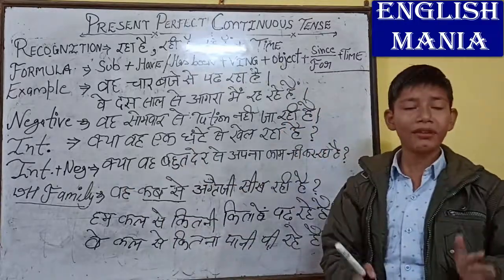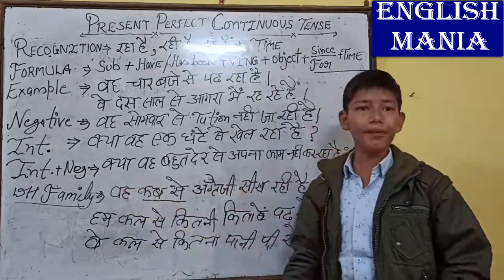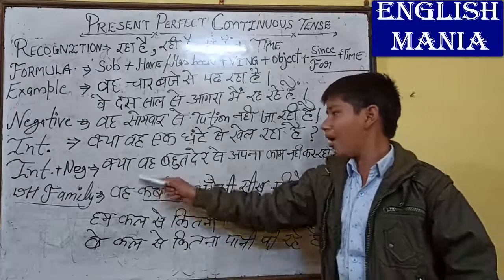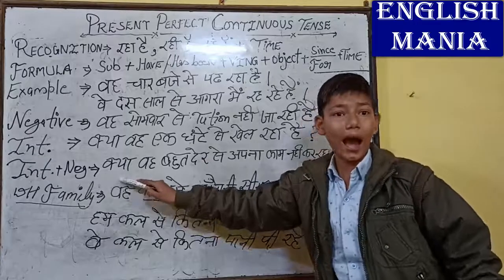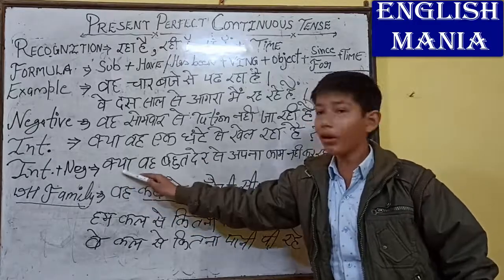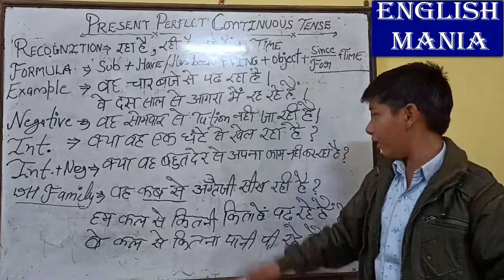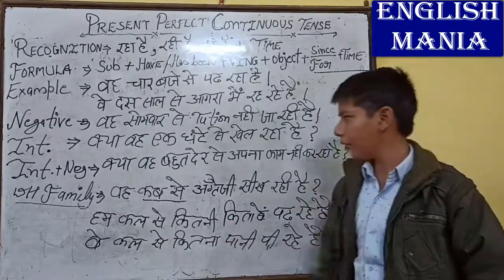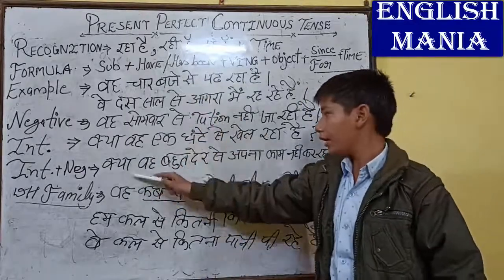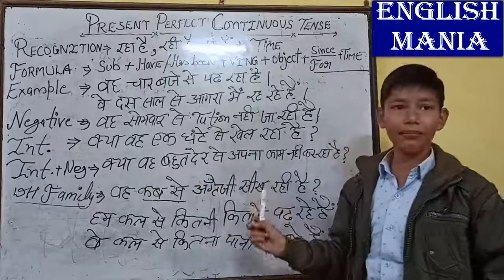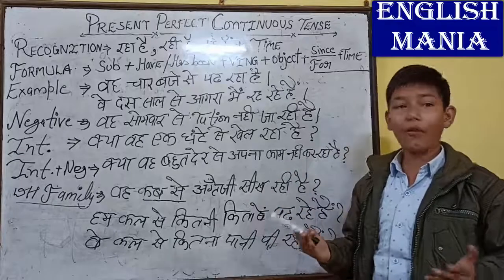In this, the question word also comes in the sentence, and the negative word, that means not, also comes. क्या वह बहुत देर से अपना काम नहीं कर रहा है? नहीं and क्या. So क्या is what, and it is an interrogative word. Okay, and नहीं is not. So we will convert it. In this also we will put helping verb first. Has he not been doing his work for a long time?